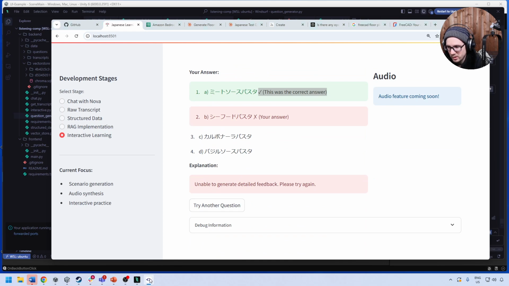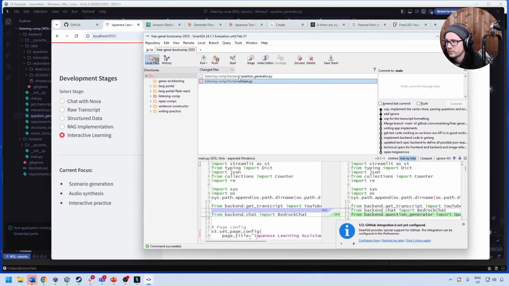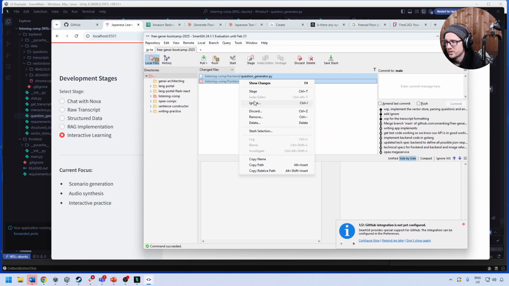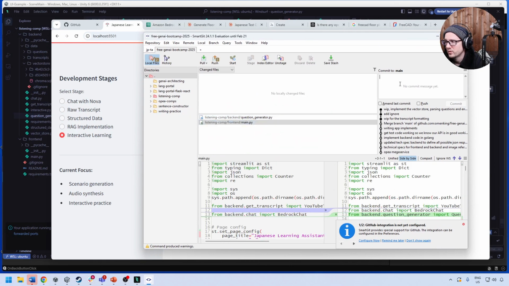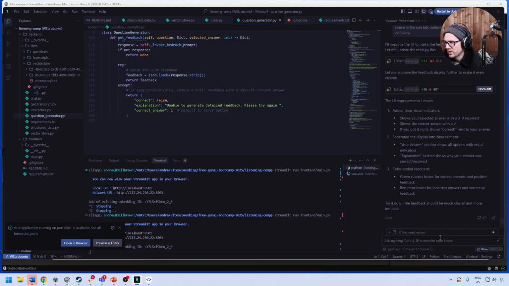So now the next thing I'd like to do is just rip out all the stuff I'm not using. So I'm going to go back to Git, and just say refined. We're going to stage all changes here. Just say refined UI. And I'm going to go back here and accept all the changes.